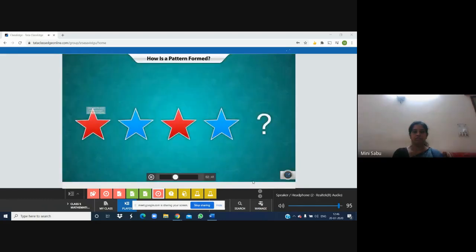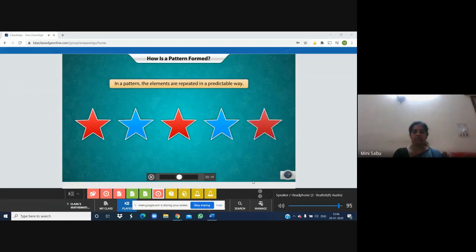This pattern has a red star followed by a blue star. Again, we have a red star followed by a blue star, and so on. These shapes are repeated in an order that is predictable. This is how the pattern is formed.